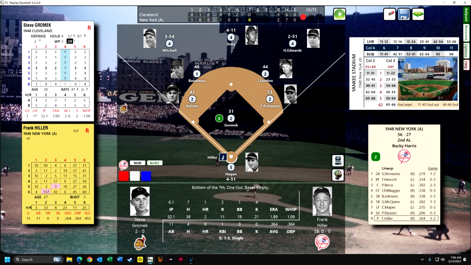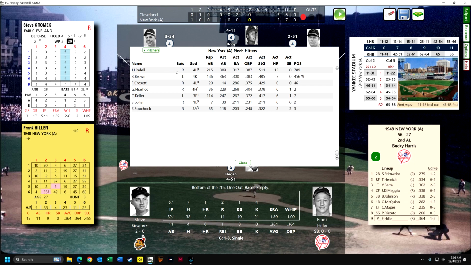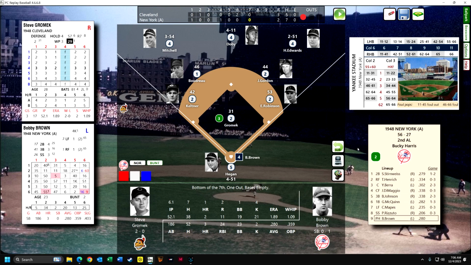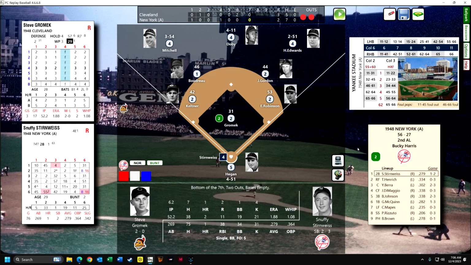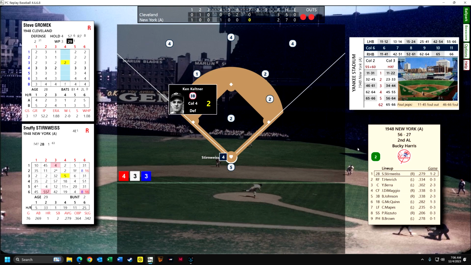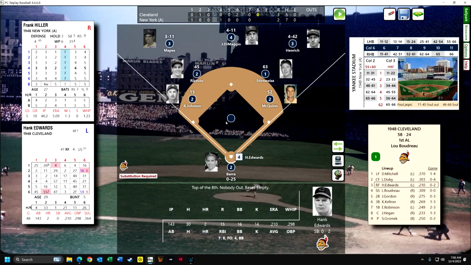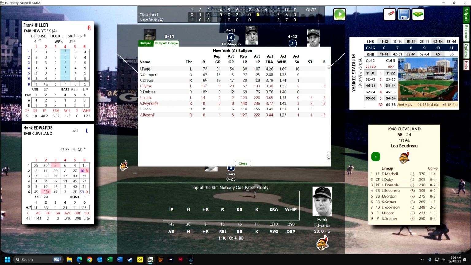Okay, now we're going to pinch hit for Hiller. I could bring in Lindell, who's right-handed, or Brown, who's left-handed. I think I'll bring in Brown to pinch hit, and he hits a deep fly to right, but it stays in the park. So now Sternweiss is up. He is 1 for 2 in the game with a walk. It's going to be a ground out to Keltner, so we have to bring in a pinch hitter, and it's the bottom of the 8th. I really have all of my top relief pitchers.